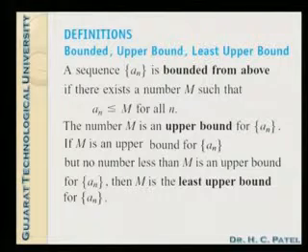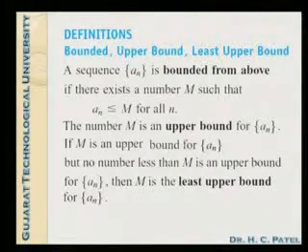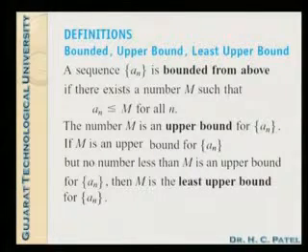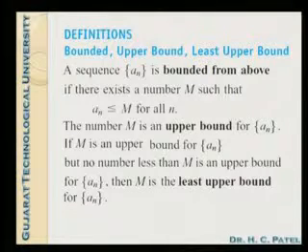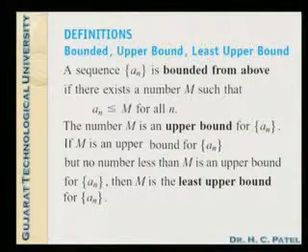You see, all the terms of the sequence are less than some number m, which is known as the upper bound. If m is an upper bound for the sequence an, but no number less than m is an upper bound for an, then m is the least upper bound for an. So in this way we have defined bounded, upper bound, and least upper bound.